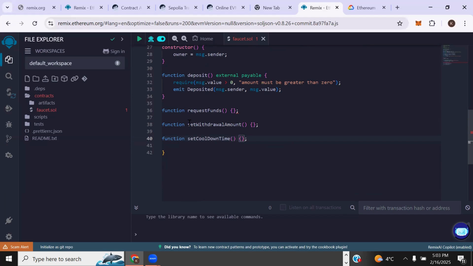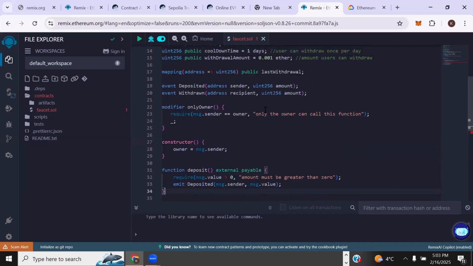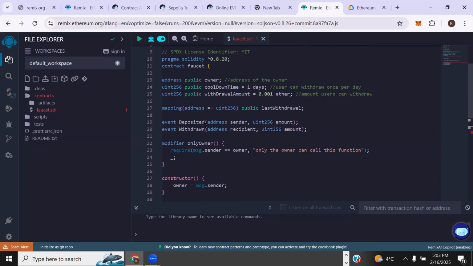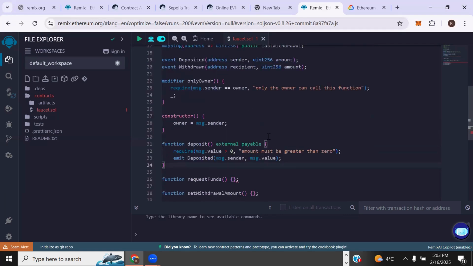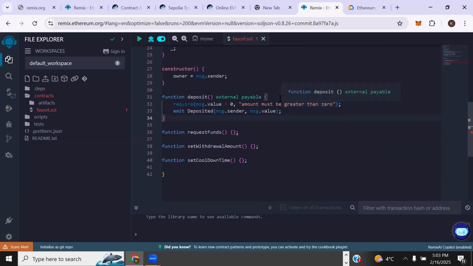Braces, so it needs brackets and braces. So braces is where we're going to write our code. You can see that the code for this deposit function is inside the deposit braces, not inside the brackets. What should be in the brackets are parameters. In this sense, this is a parameter here. Then the code should be inside the braces, right? So the braces have the beginning brace and ending brace, right?